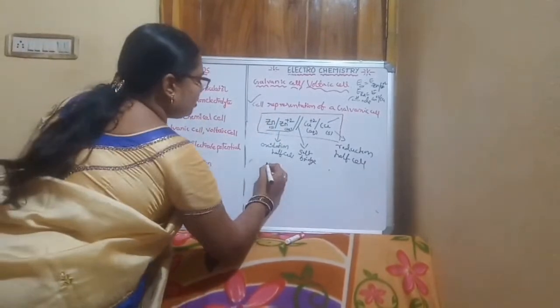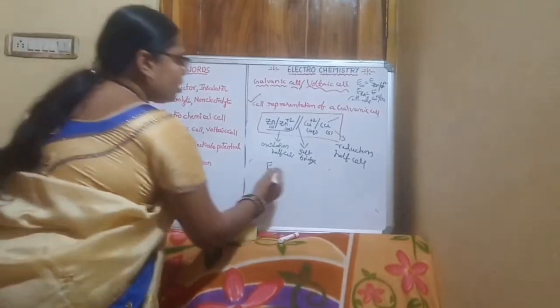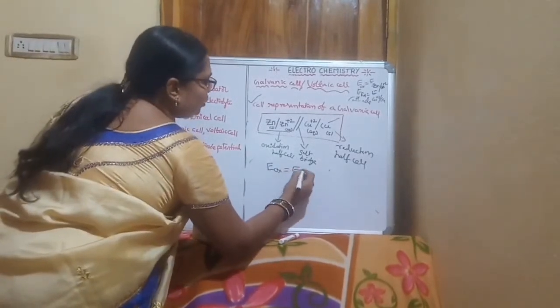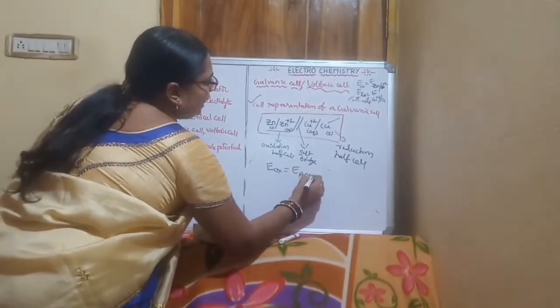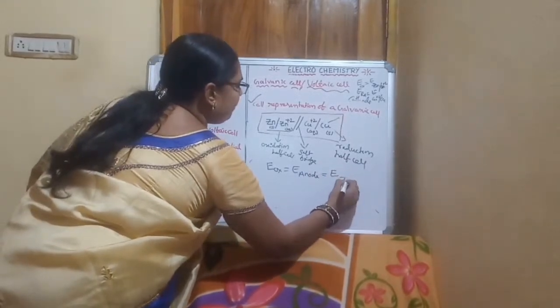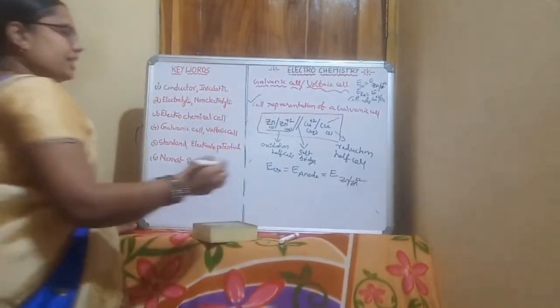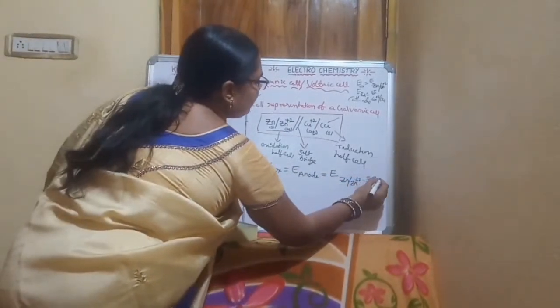E oxidation is nothing but E anode, which can be represented by E Zn by Zn+2. That is the oxidation potential.